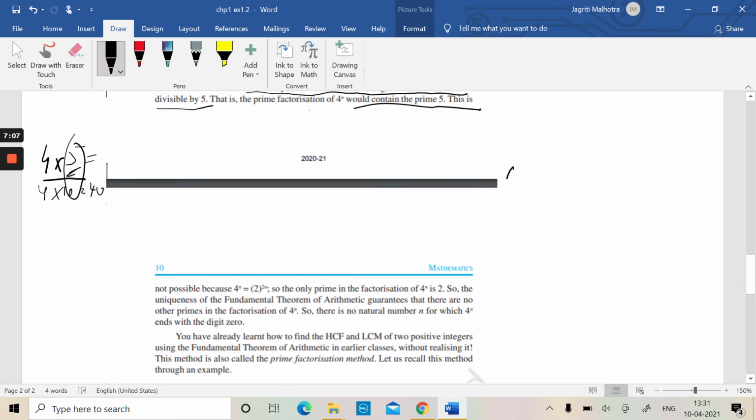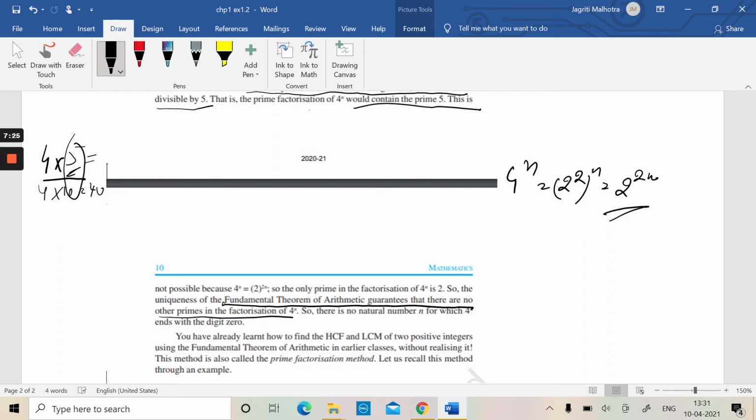But 4^n is equal to (2^2)^n, that is equal to 2^(2n). But this does not contain 5. So the fundamental theorem of arithmetic guarantees that there are no other primes in the factorization of 4^n. That means there is no natural number n for which 4^n ends with the digit 0.